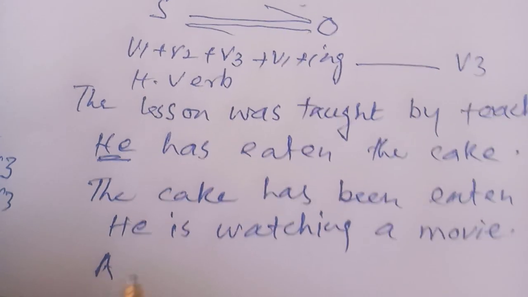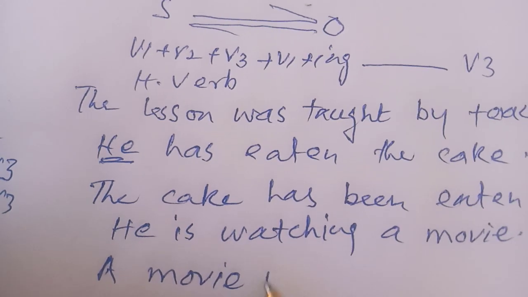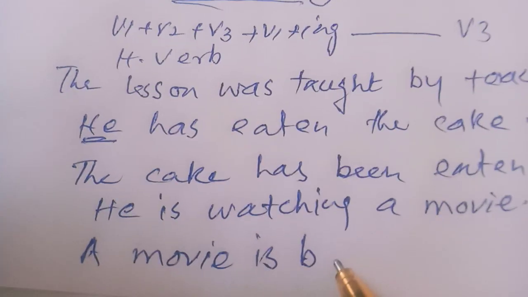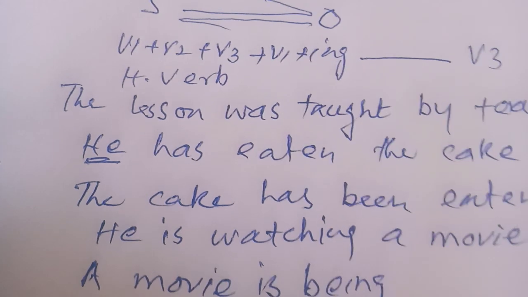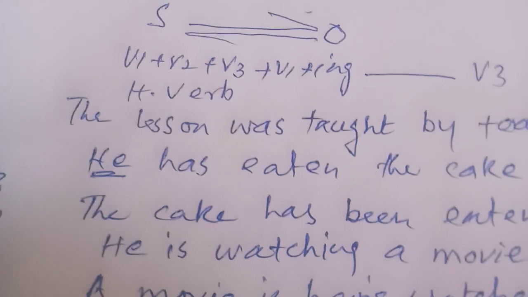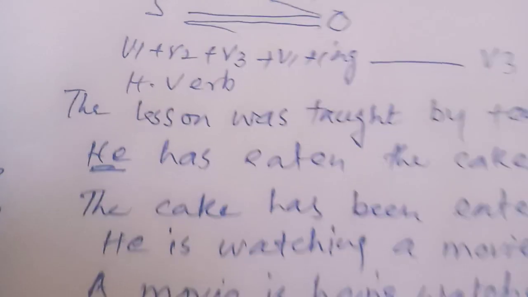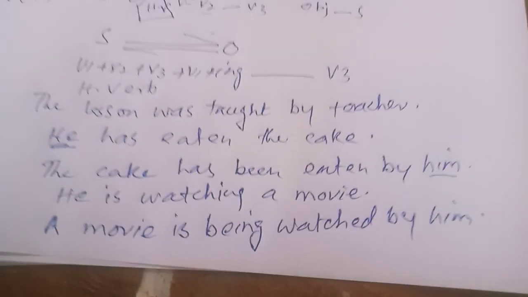So the passive will be: a movie is being watched by him.